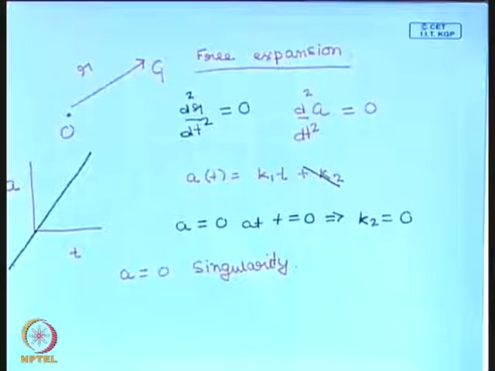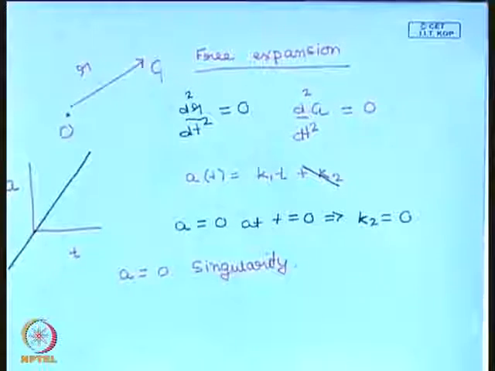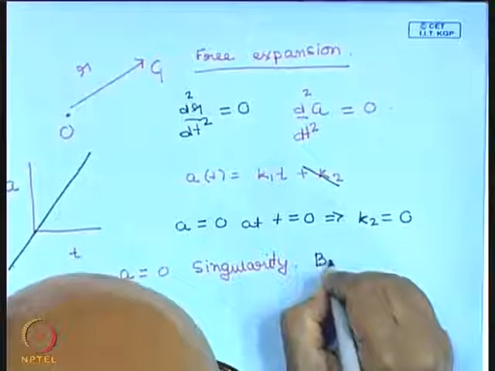And the singularity was interestingly given a name, Big Bang, by Fred Hoyle, who did not believe in this expanding, in the evolving universe model. So he wanted to make fun of it, but somehow the name stuck. So this is also called the Big Bang. It was given by a person who wanted to basically make fun of this theory, but anyway the name stuck.